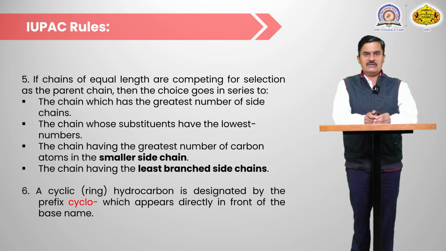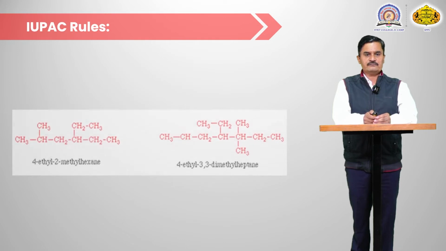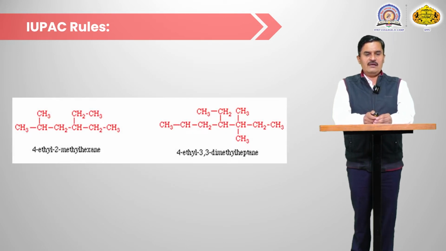If 4 carbon atoms are present in the cyclic chain, then cyclobutane. So here, for the name of this compound, 1 2 3 4 5 and 6 carbon atoms are present in the straight chain, and at the 2 position there is a methyl group, and at the 4 position there is an ethyl group. So 4-ethyl 2-methyl hexane.